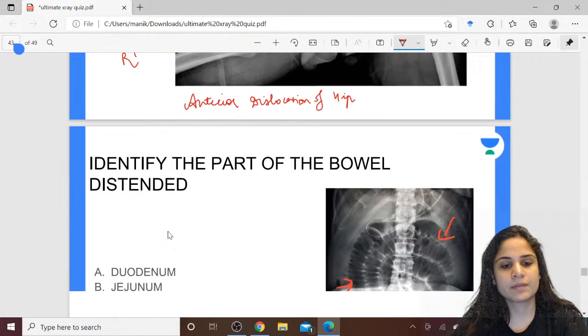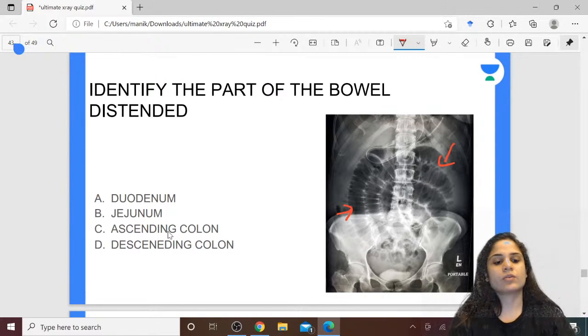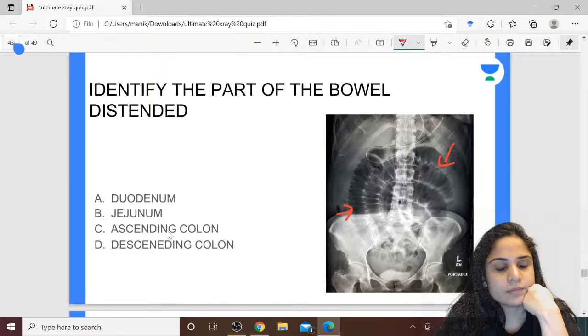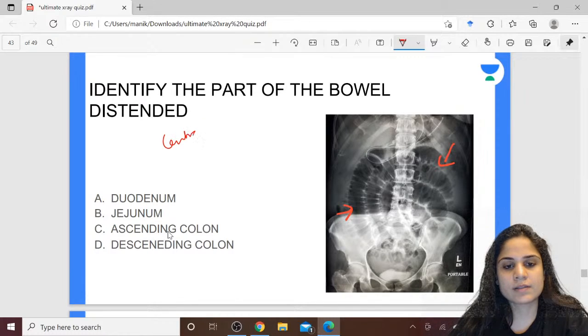Identify the part of the bowel distended: duodenum, jejunum, ascending colon or descending colon. First of all you should know whether this is centrally located or peripherally located.